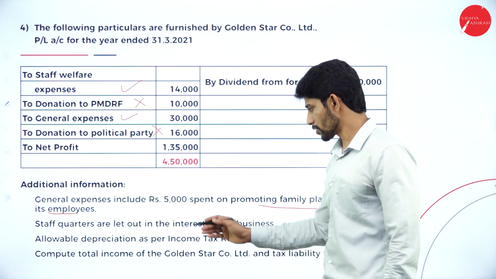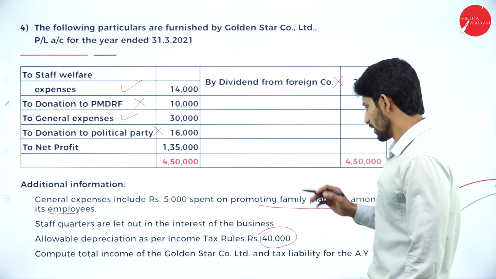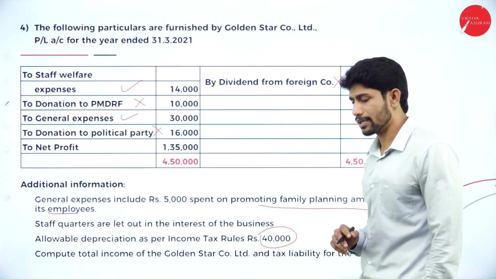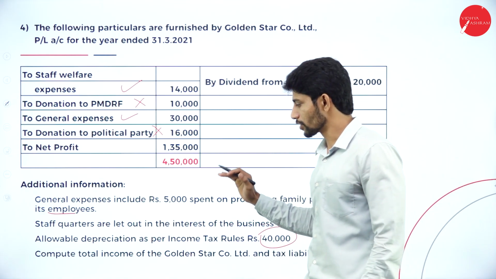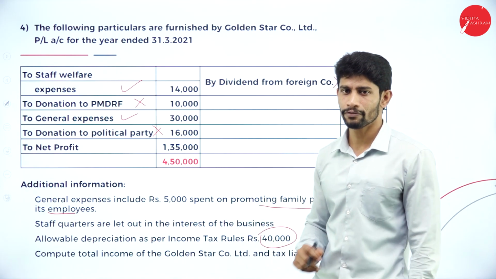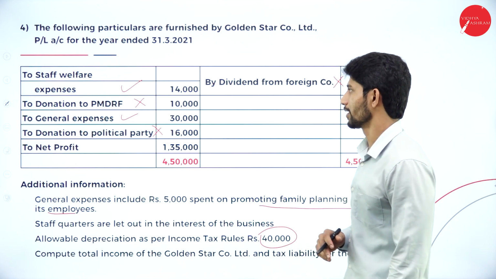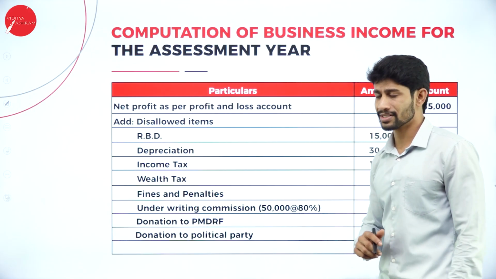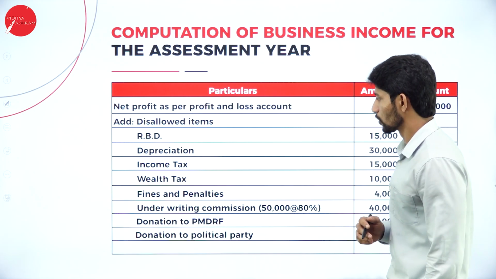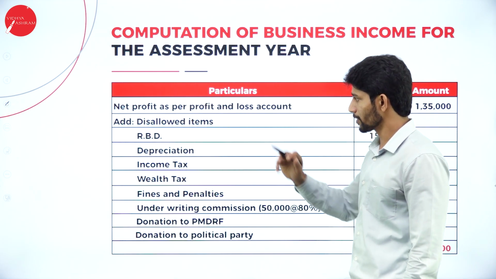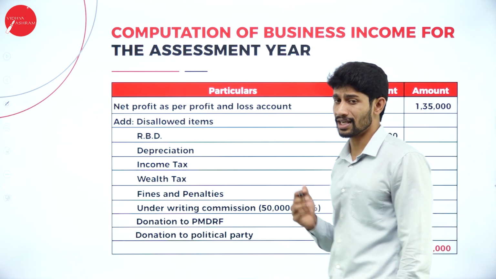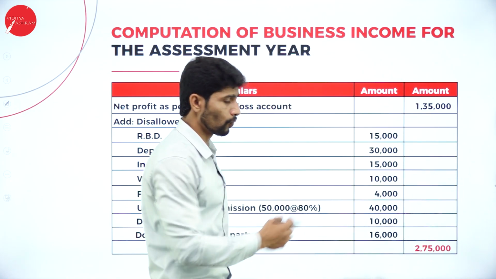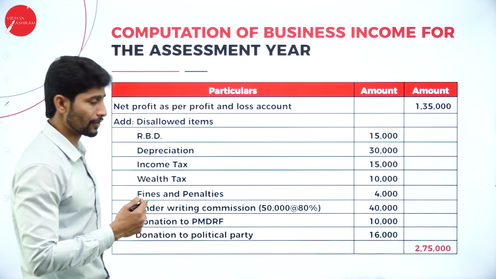Next, compute total income of the Golden Star Company Limited and tax liability for the assessment year. So by using this information, we are supposed to find out the total income and the tax liability of Golden Star Company Limited. Moving further to compute the business income of Golden Star Company Limited. Net profit as per P&L account, what is the amount given? It is rupees 1,35,000. So it is given in the problem.